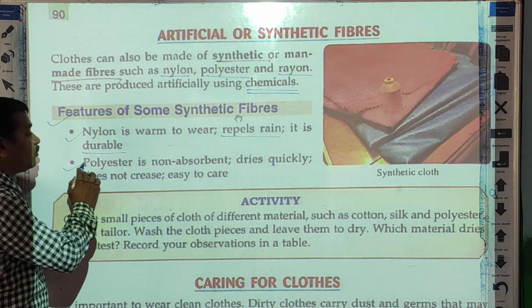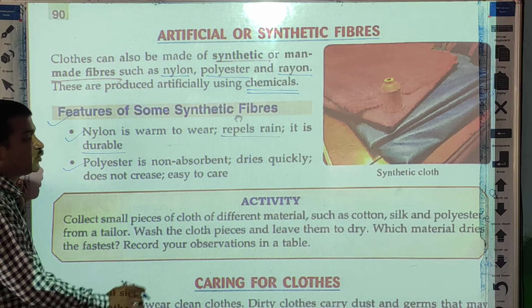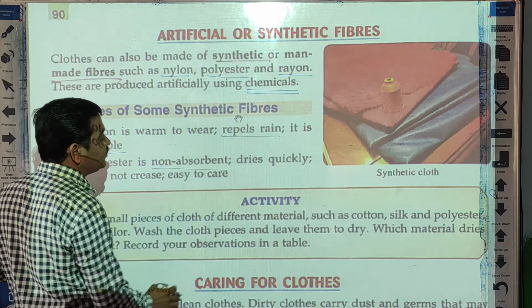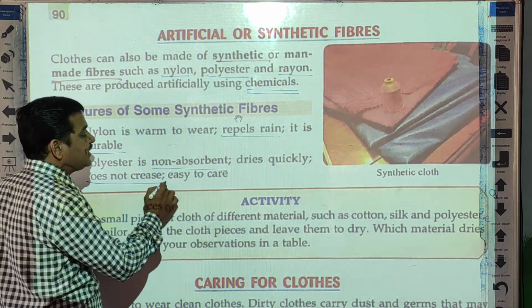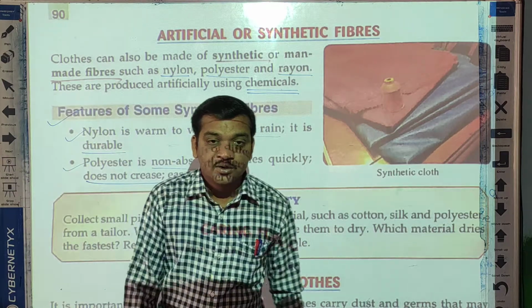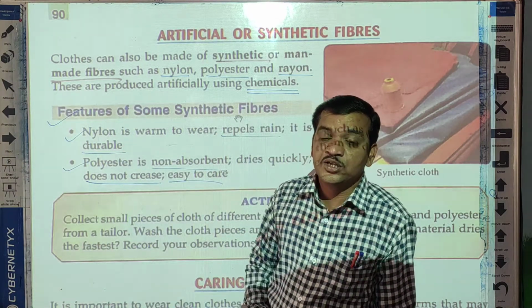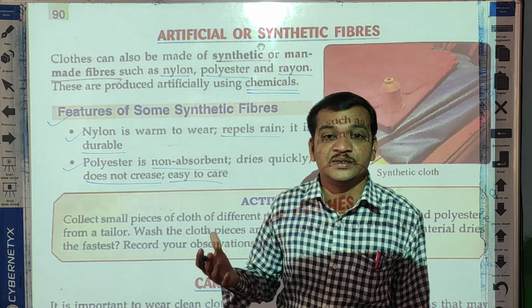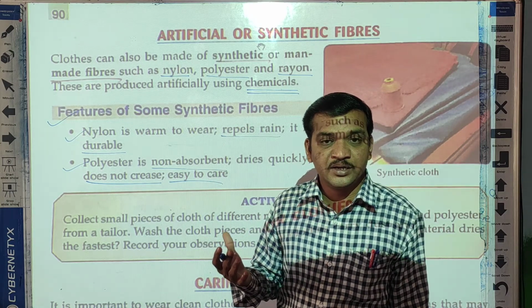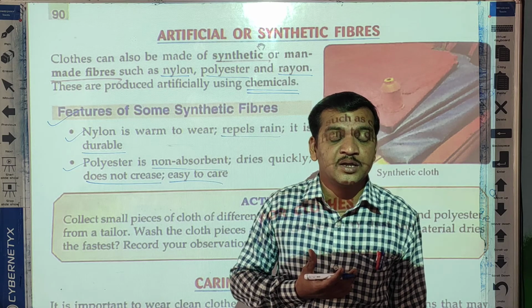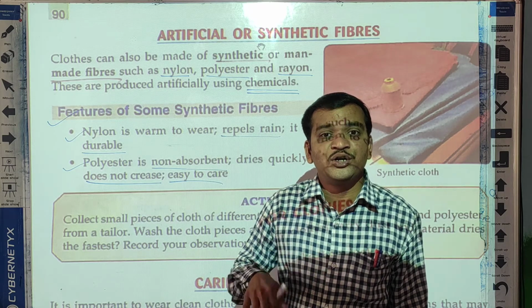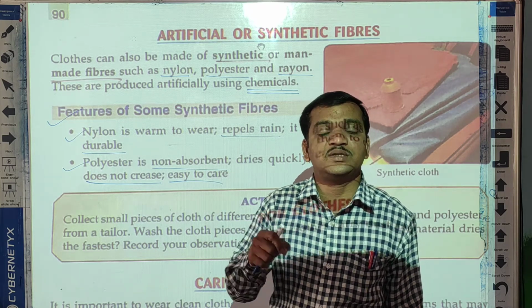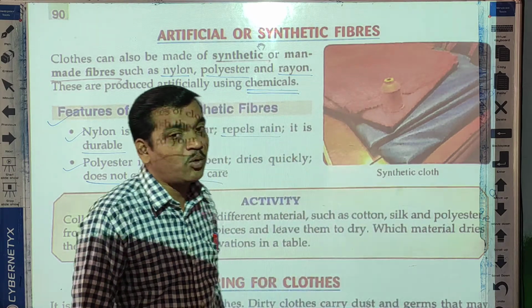Next thing, polyester is non-absorbent, dries quickly and does not crease, easy to care. See, polyester does not crease, means folds will not appear after washing. Also you see synthetic sari, you know, your mother is using synthetic sari. So after washing, no need to press because folds will not appear in the polyester.